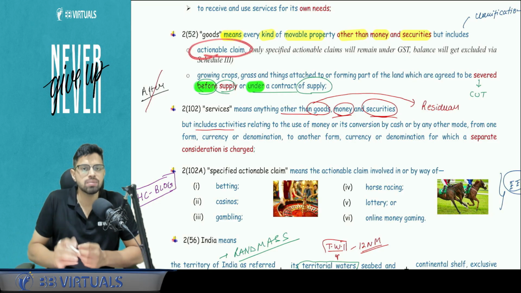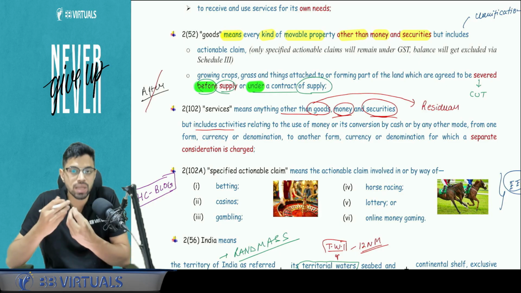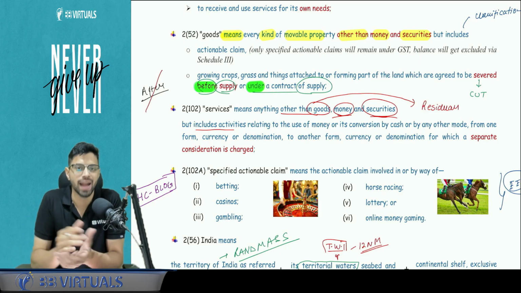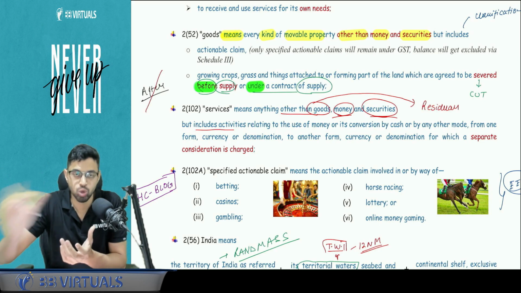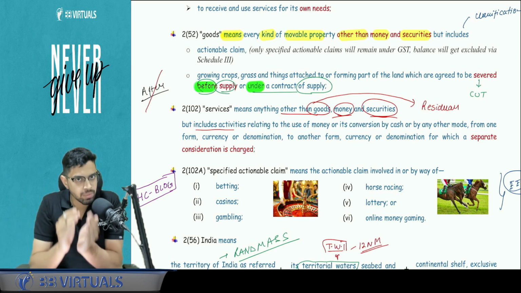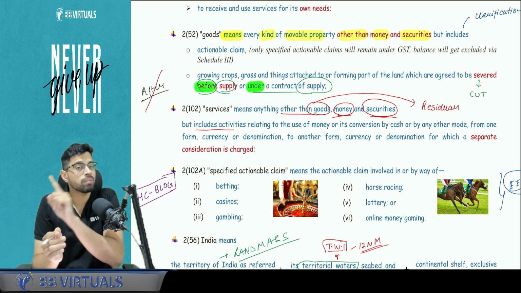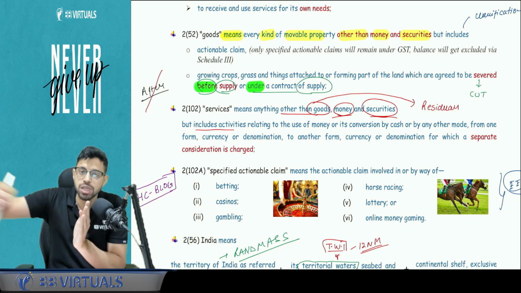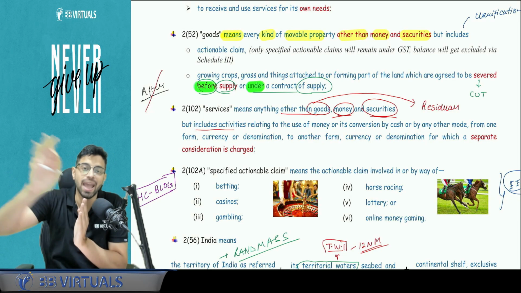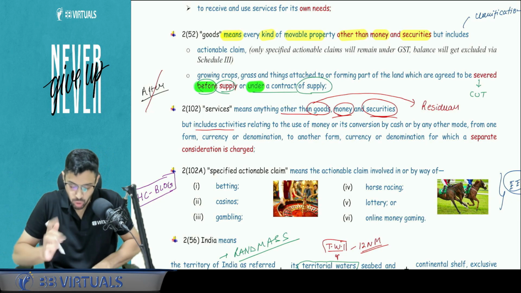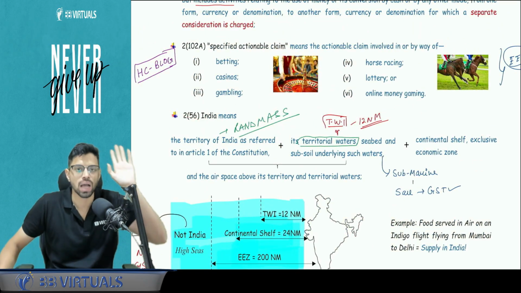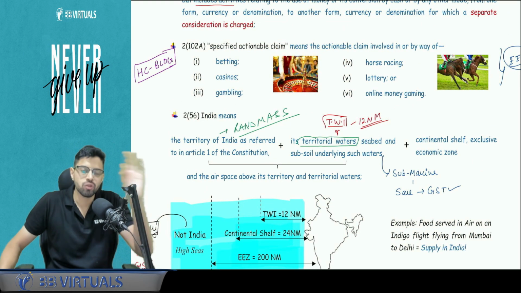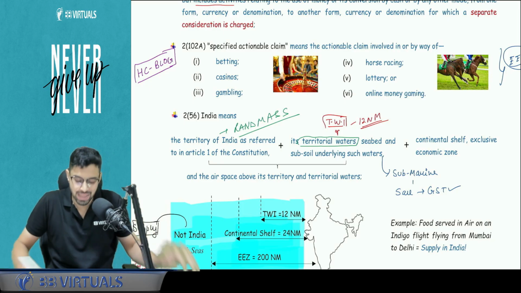Now what are actionable claims? In simple words, claims on the basis of which you can take an action. For example, unexpired reward points or an insurance claim are actionable claims. So all actionable claims are goods, but in Schedule 3, we will send all actionable claims outside the scope of GST except specified actionable claims. Now, what are specified actionable claims? In short, the conclusion is that specified actionable claims are under the ambit of GST. The short code name to learn this is High Court Blog.